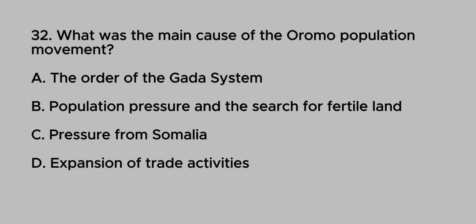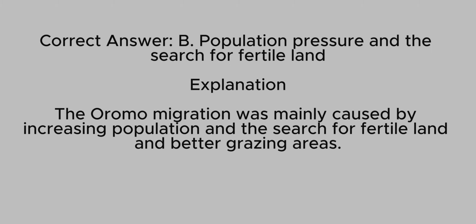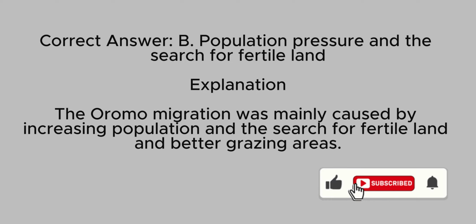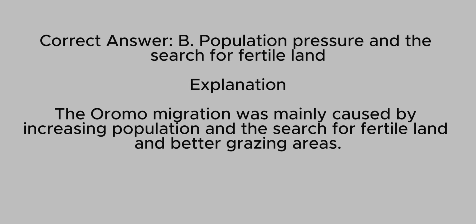32. What was the main cause of the Oromo population movement? A. The order of the Gadaa system. B. Population pressure and the search for fertile land. C. Pressure from Somalia. D. Expansion of trade activities. Correct answer: B. Population pressure and the search for fertile land. Explanation: The Oromo migration was mainly caused by increasing population and the search for fertile land and better grazing areas.